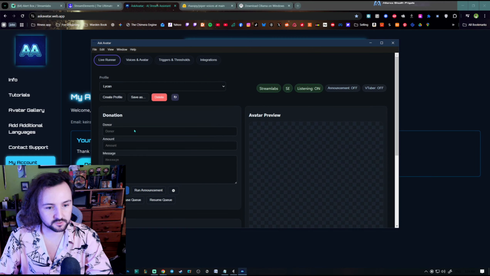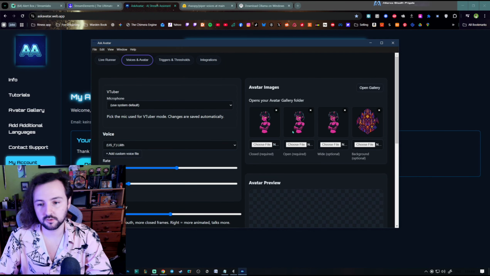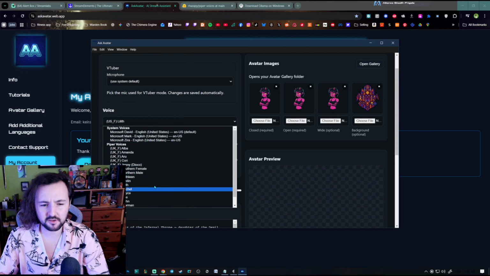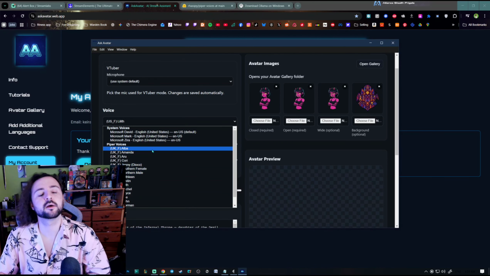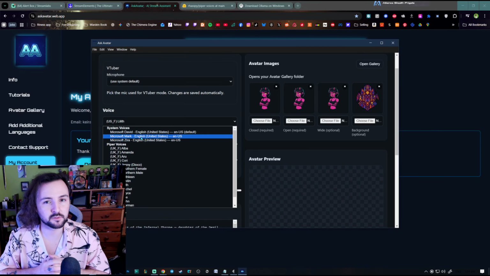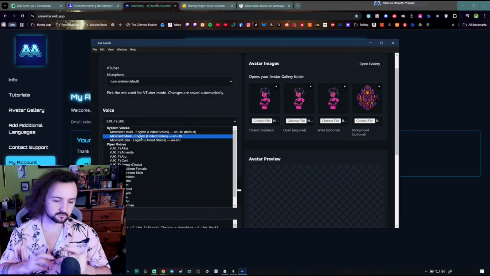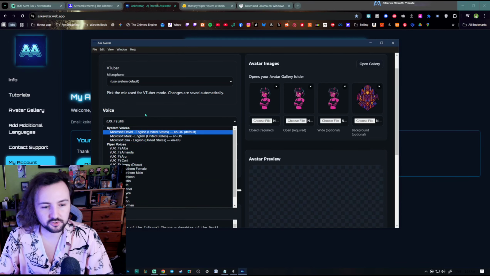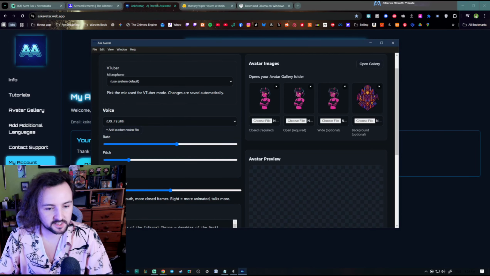Well, I'll show you this one because this one's my favourite. It's a little devil girl. I've chosen the voice Lilith. So there's I think 13 English voices that I was able to accumulate. They're all free, and I'll show you where to get them in a minute, to get others, and other languages as well. So once you've chosen your language and your voice, you can test it out here.